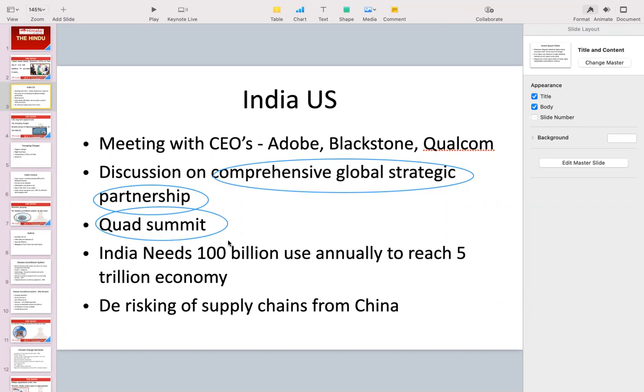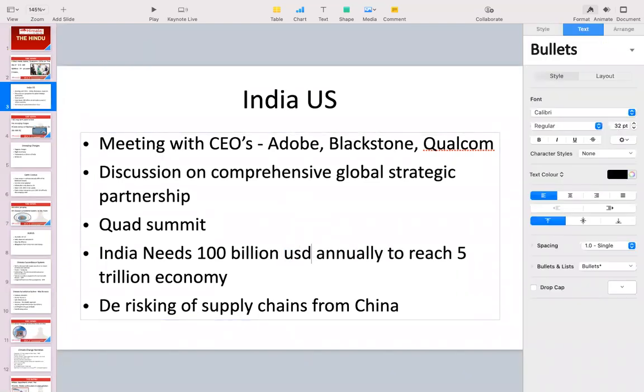Now, India needs almost 100 billion US dollars. This is not USE, just to correct it. This is 100 billion US dollars, which India needs annually to reach the target of a $5 trillion economy. So $5 trillion economy is our target to achieve by 2024. So this target has to be achieved by 2024 to make India a 5 trillion economy.